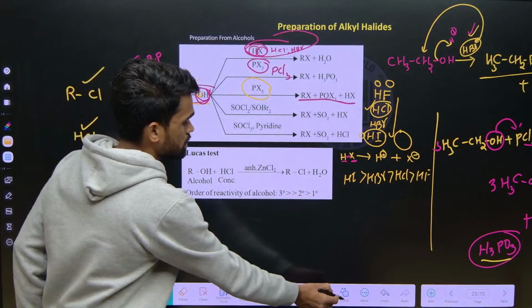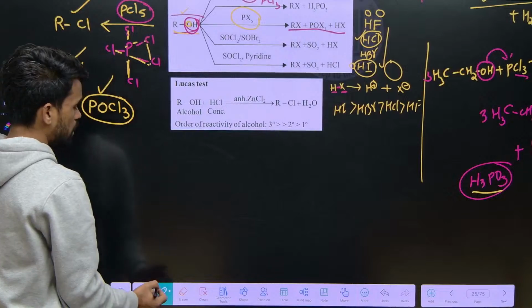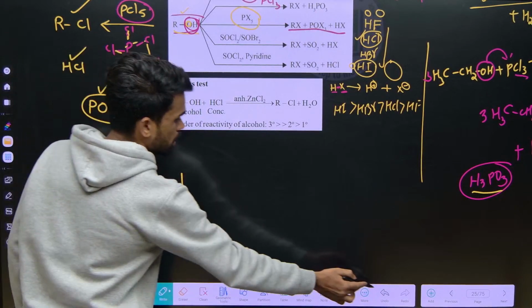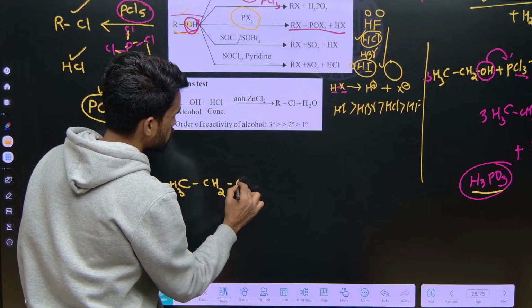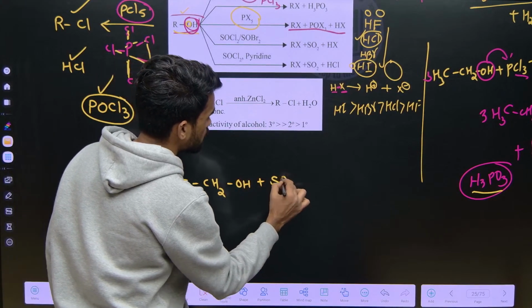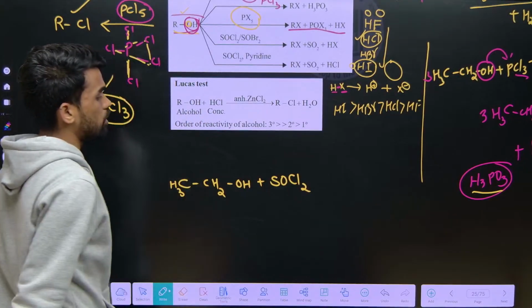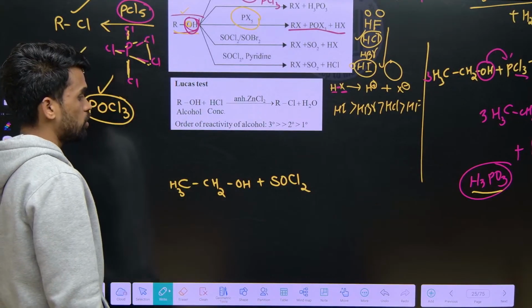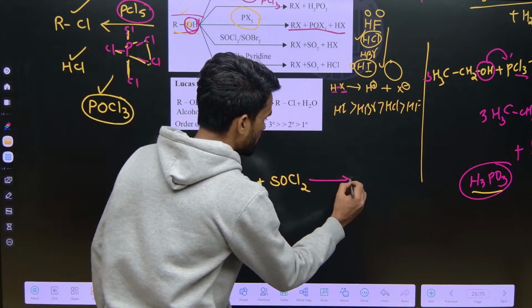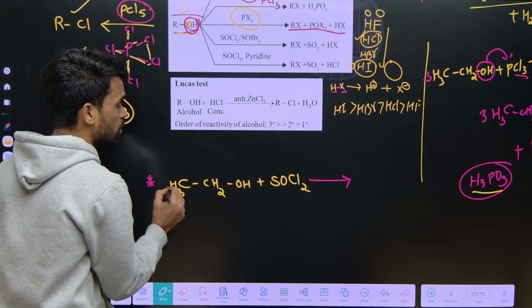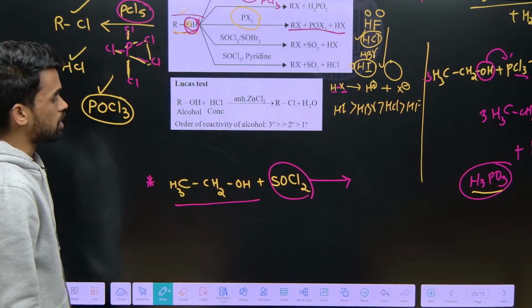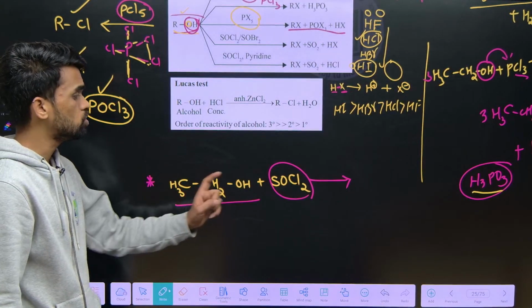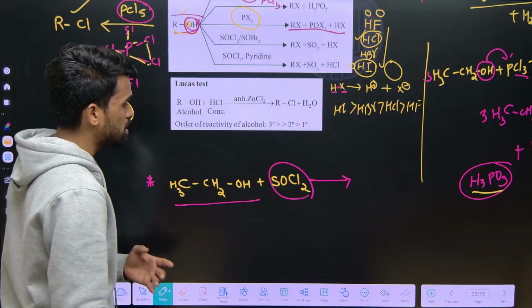The next one is same alcohol. Let us say ethyl alcohol I am taking here, CH3, CH2, OH. I am treating this with SOCl2. SOCl2 is called thionyl chloride. So this is a very best method for conversion of alcohols to alkyl chlorides. Okay, why is this the best method?